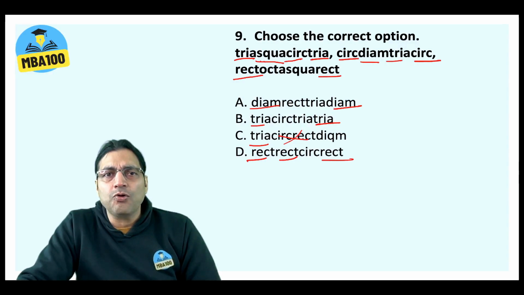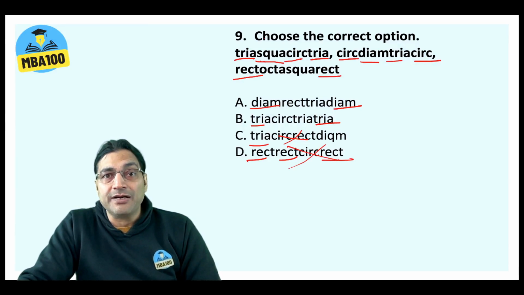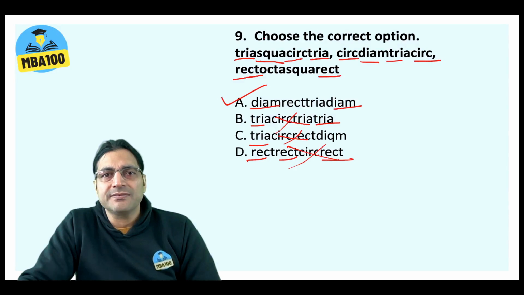Moreover, no set of 4 letters is there 3 times. But if you look at option D, RECT, RECT, again RECT, that is not there in the pattern anywhere here. Here TRIA, this we have already rejected. Here you have TRIA, TRIA and TRIA 3 times. So we have already rejected these 3. So this is your answer.